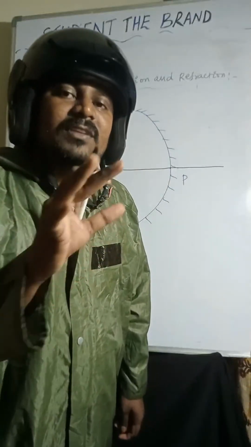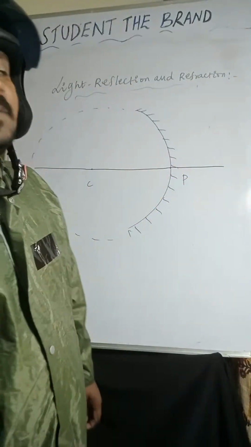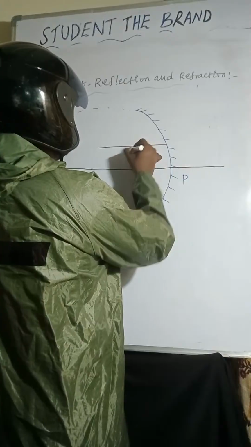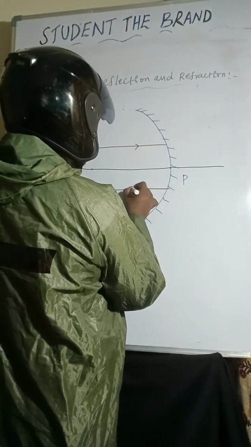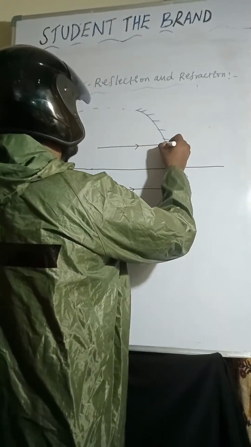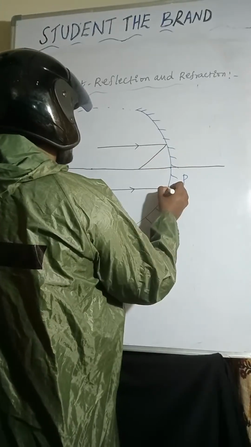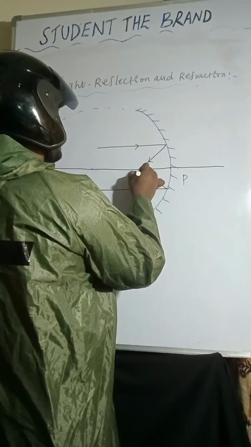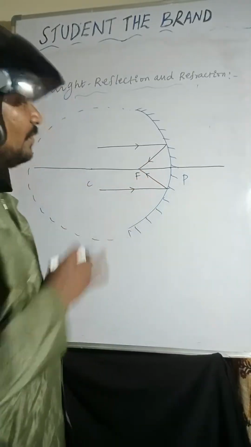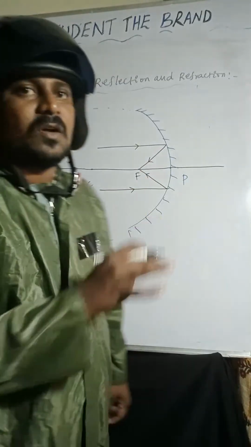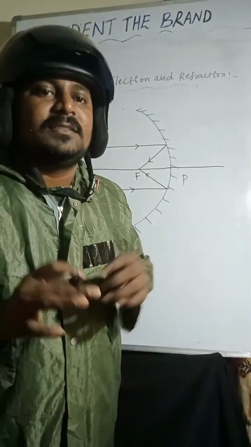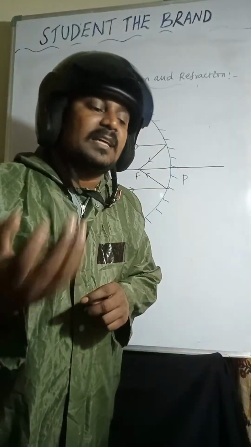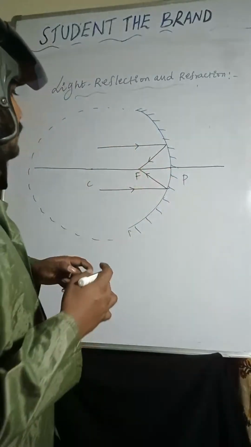After reflection, light rays will meet at one point on the principal axis. This point is called focus. This is also called principal focus. Simply we can say focus, or generally we can say principal focus.